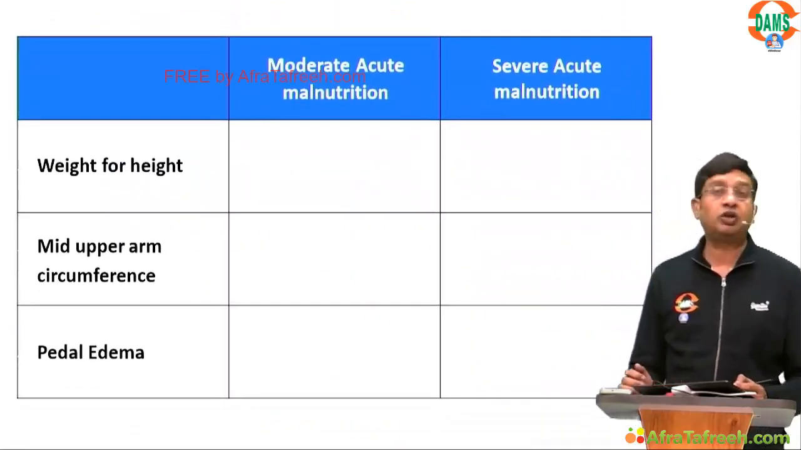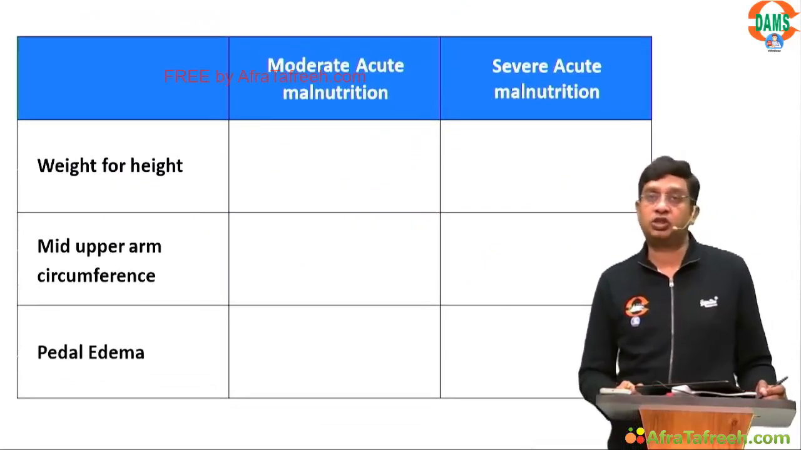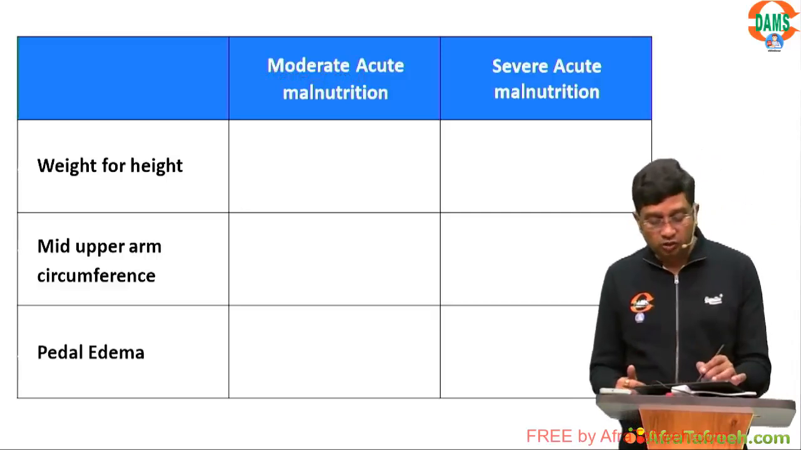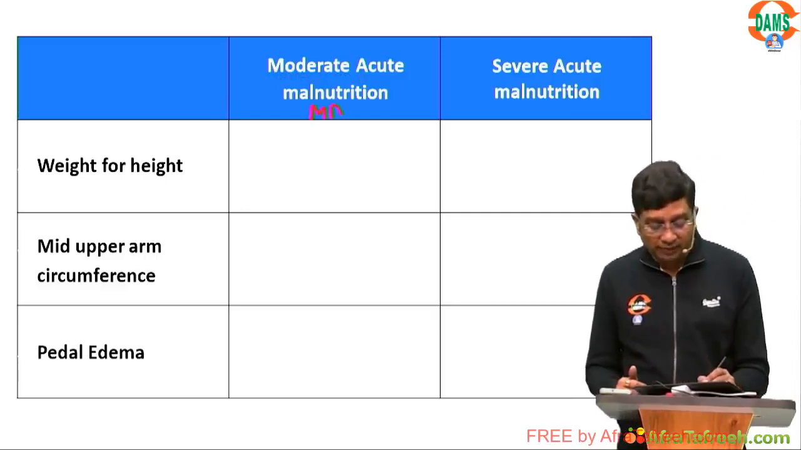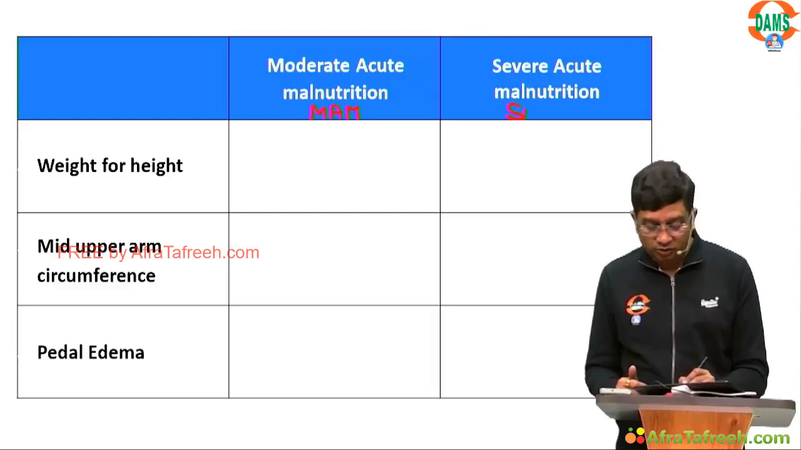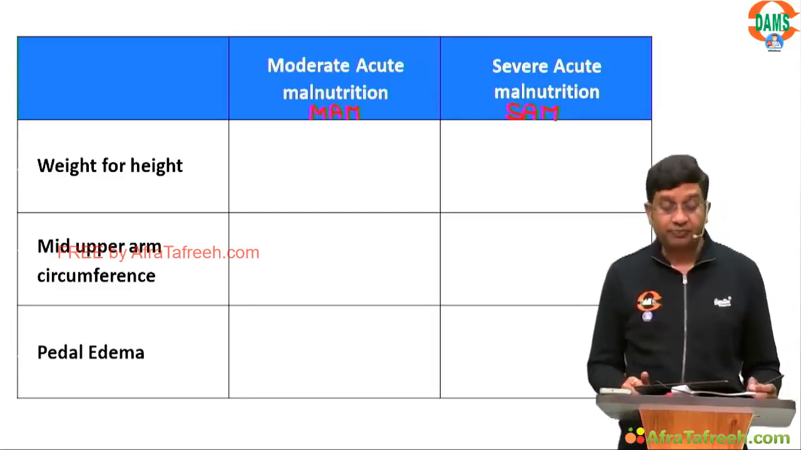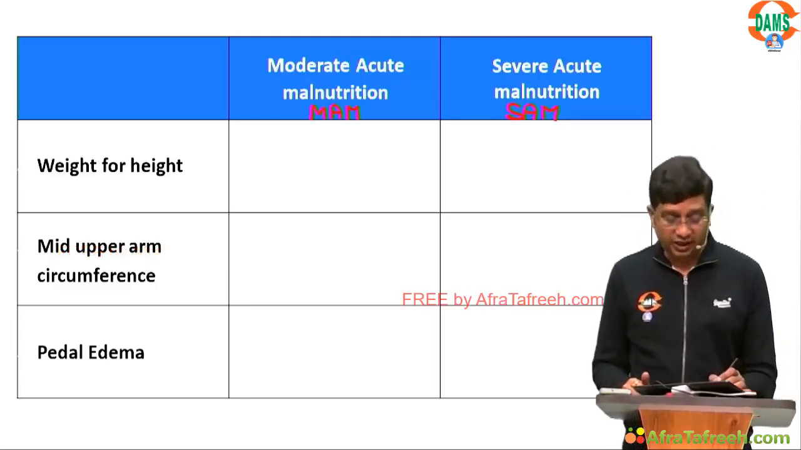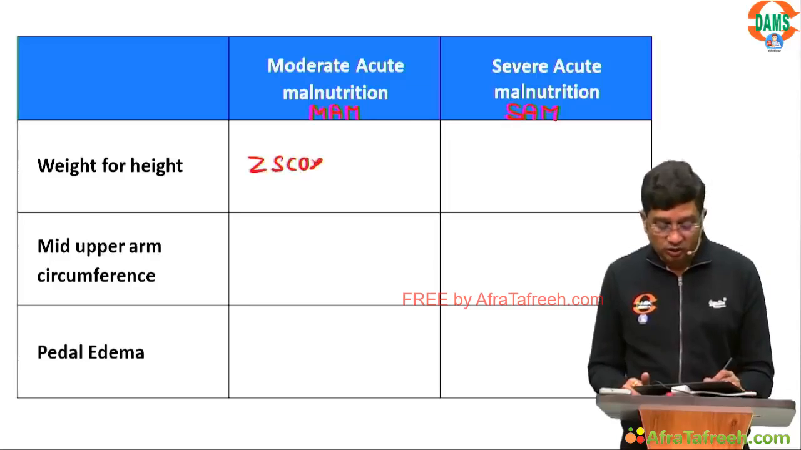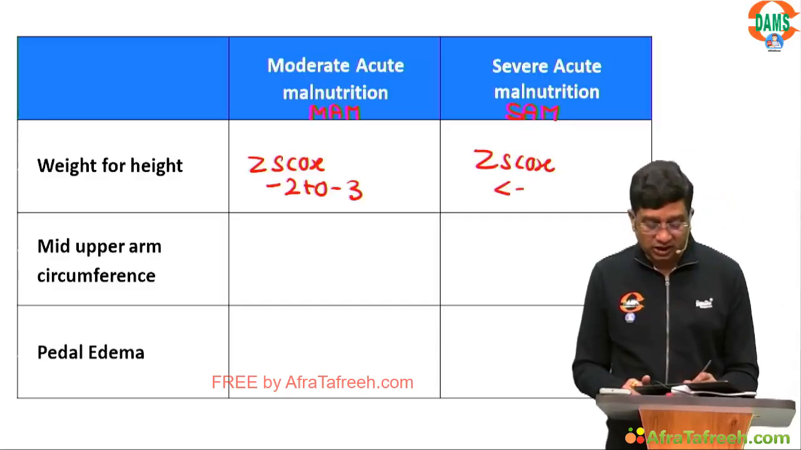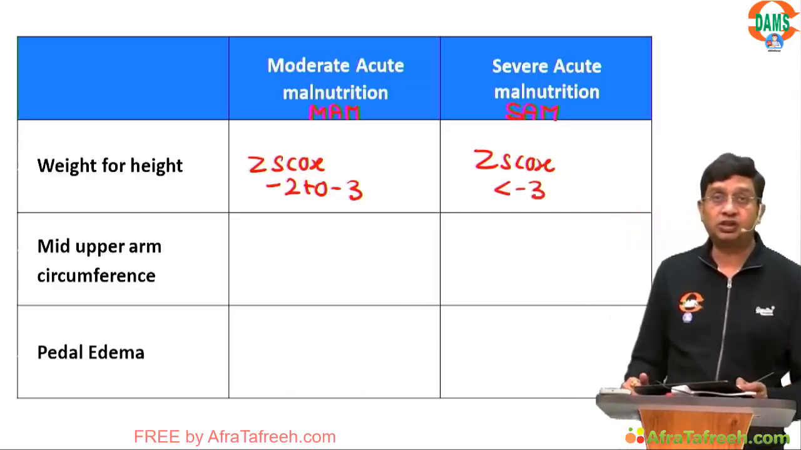Now from the neonatology, I move to the part of the nutrition. So we'll be talking now of the nutritional disorders. Clear? In the nutritional disorders, one is moderate acute malnutrition, which we call MAM, and one is severe acute malnutrition, which we call SAM, right? So what is the criteria for the MAM? In the MAM, weight for height Z score is -2 to -3. And in the SAM, Z score is less than -3.